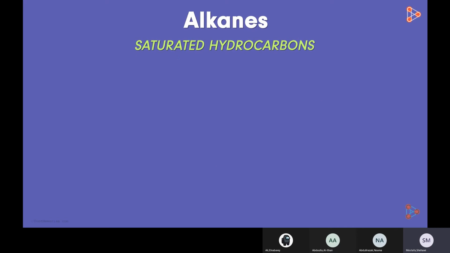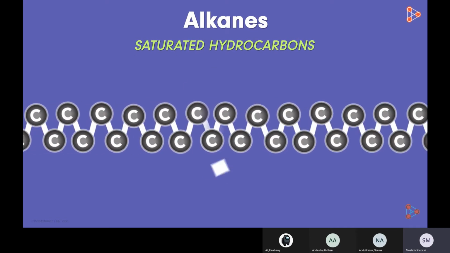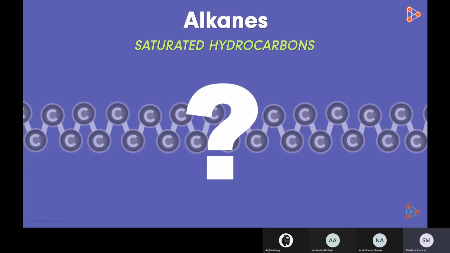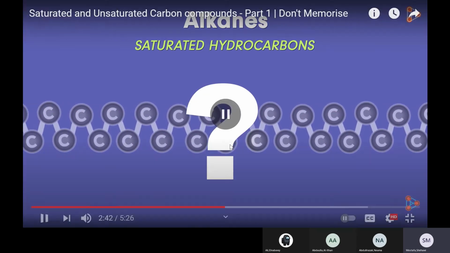Well, we cannot estimate it because the carbon chains can be too long to count. So how do we study the higher alkanes? I mean the alkanes which have a very high number of... Don't forget, alkanes contain only single covalent bonds. Alkenes, double; alkynes, triple. Right now, we are talking about the first type, which is called alkanes, or alternatively, we can say saturated hydrocarbons. It contains only single covalent bonds.